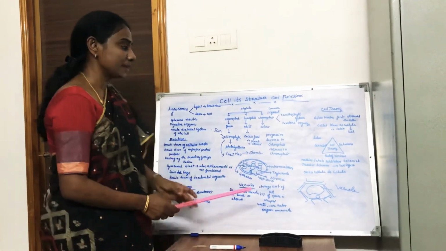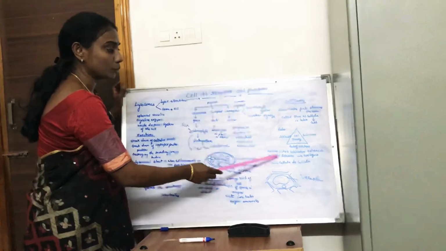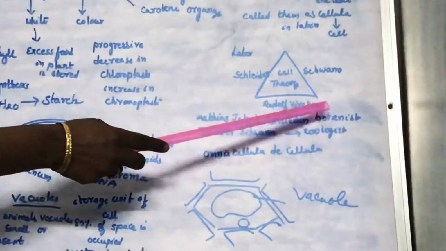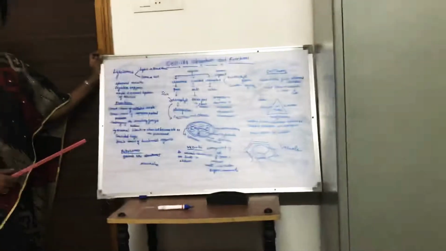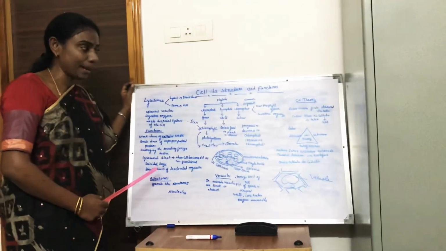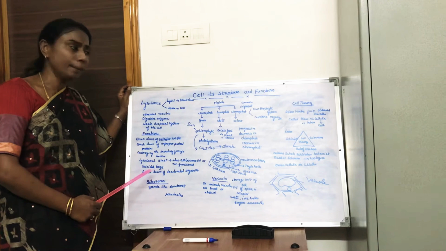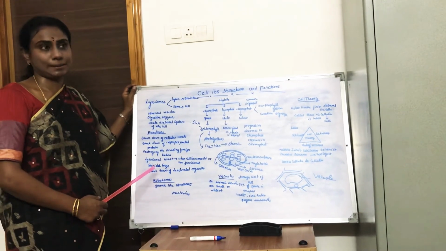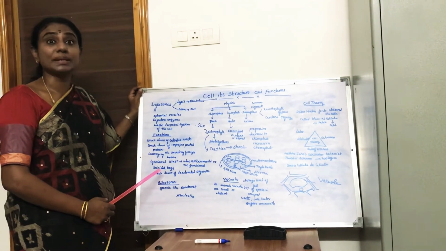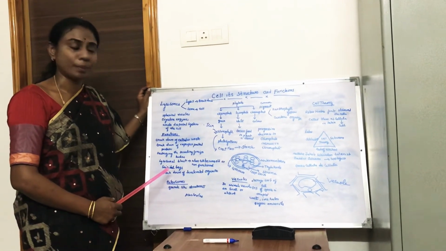The first is Matthias Jakob Schleiden, a German botanist, who observed plants and said that all plants are made up of cells. All plants have the same type of cells with the same type of organelles.